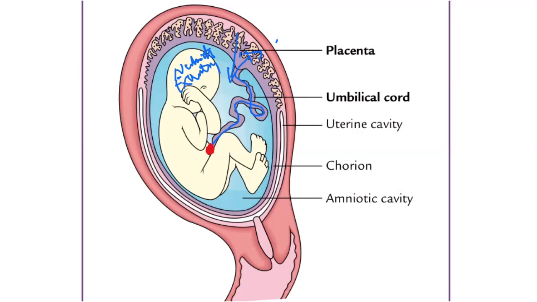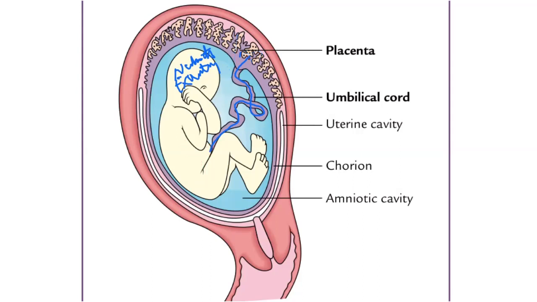There are two arteries and one vein present in the umbilical cord, right? But we will not show that here.